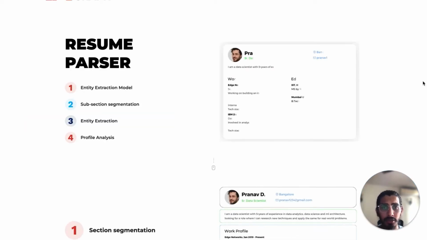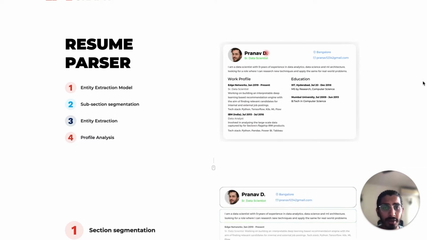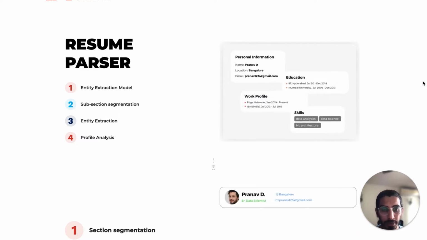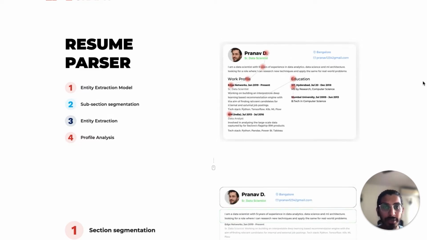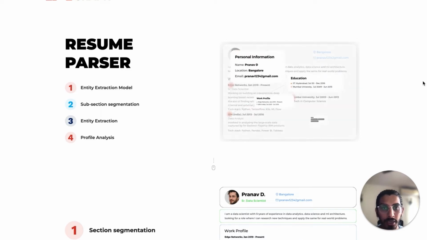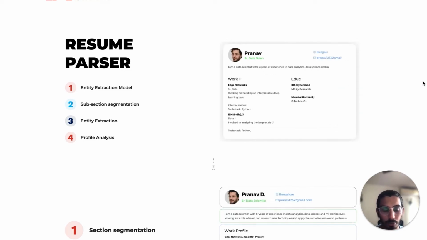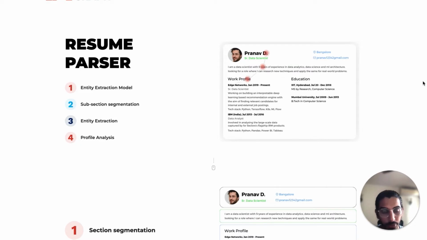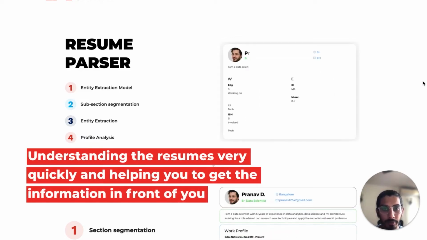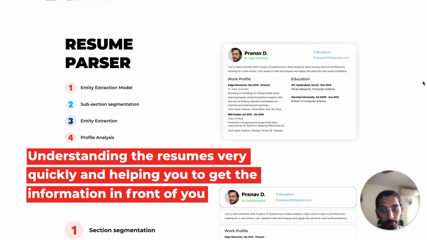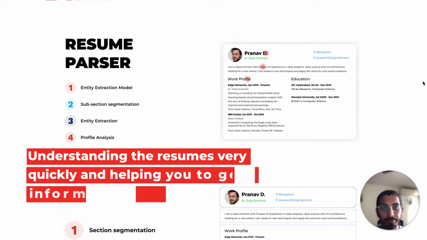Normally a resume contains lots of information which the candidate has put down as text to explain details about the work they are doing, about the patents, the education, the summary, the skill set, which is utilized by the recruiters or hiring managers to match them with the jobs, and which was taking lots of time to understand. And that's where we built the capability called resume parser, where we understand the resumes very quickly and help you get the information in front of you.